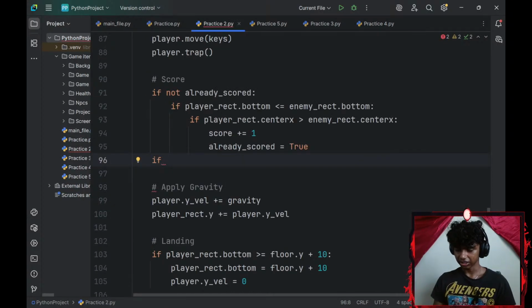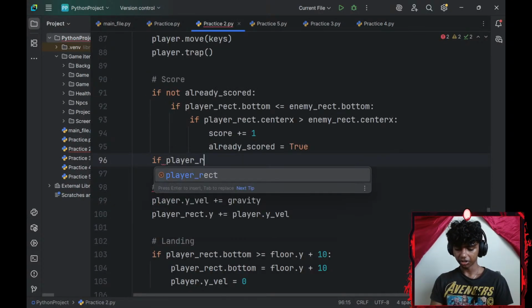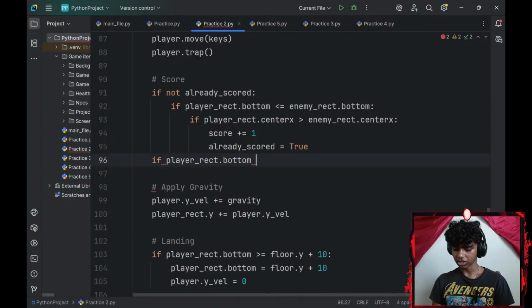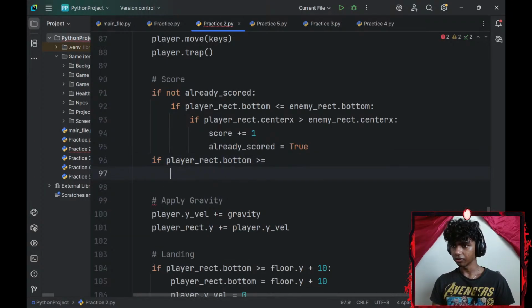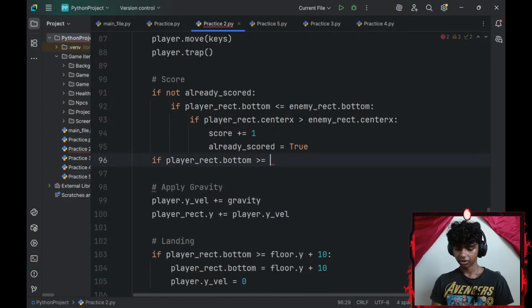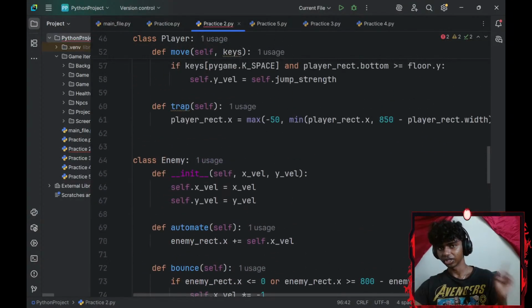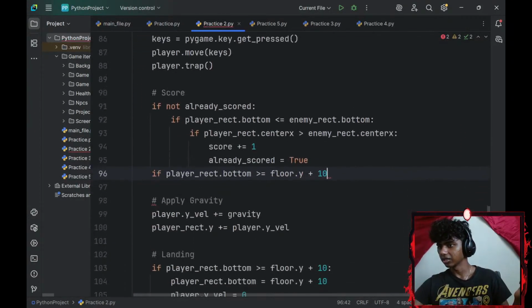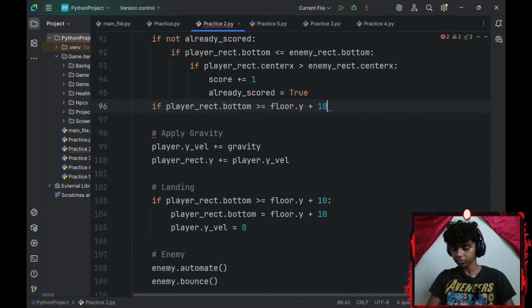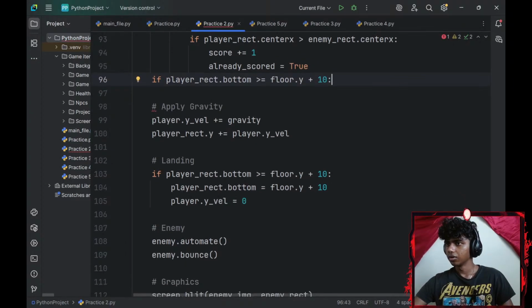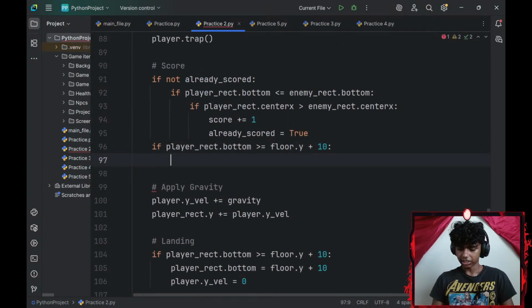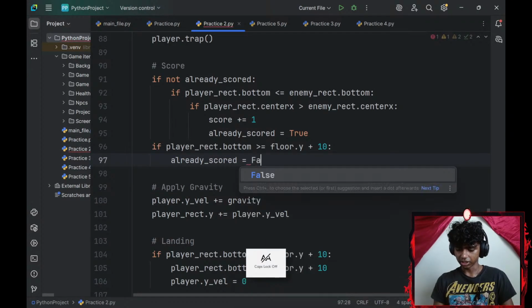Okay, I'll remember that next time. I'll go with +10 because I added a +10 here as well, although hard coding is not recommended. Where did I add +10? I added it here, so okay. I'll set my already underscore scored to be equal to false.